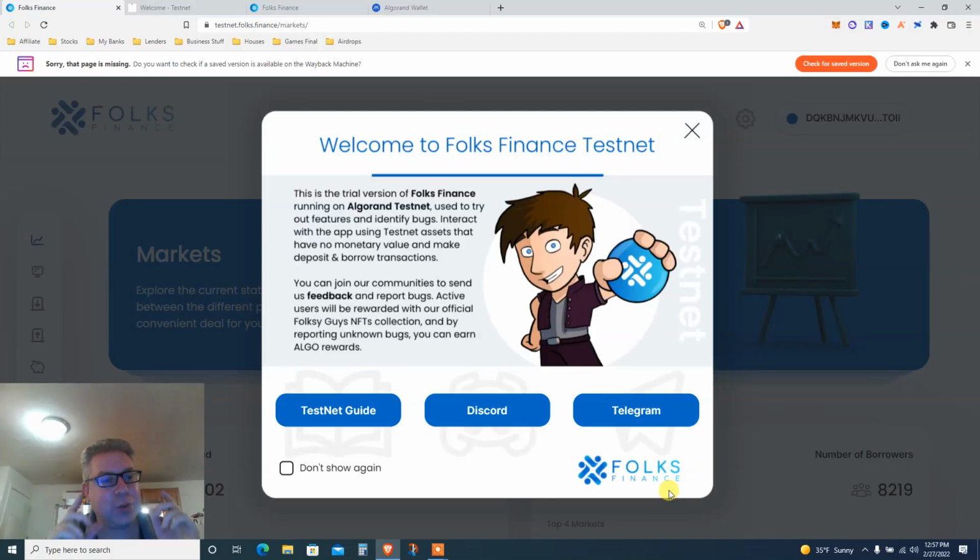Algorand Testnet tutorial. Look how cool it is. Welcome to Folks Finance Testnet. This is what we're doing today. This is a trial version of Folks Finance running on Algorand Testnet, used to try features, find bugs, and interact with the app. Testnet tokens have no monetary value until it goes on mainnet, and then hopefully we will get an airdrop.